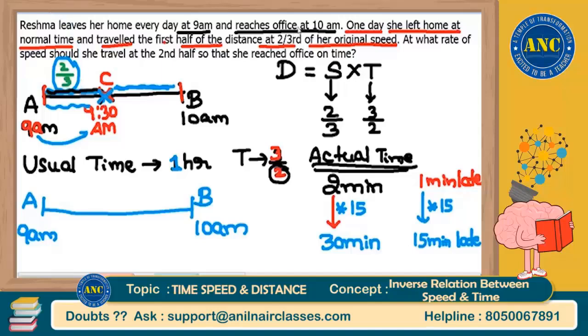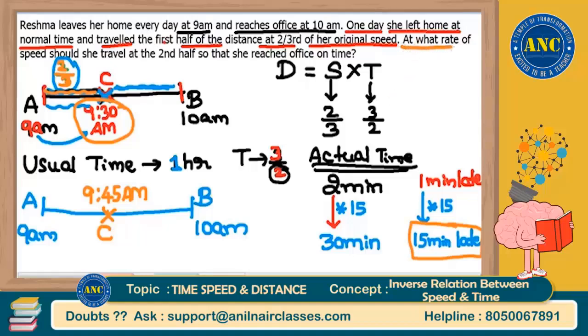But because today she is traveling at 2/3 of her usual speed for the first half of the distance, she will reach the midpoint not at 9:30 a.m. but 15 minutes later. That means she will reach her midpoint at 9:45 a.m. I believe your understanding is very clear, sir. She will reach the midpoint today, because of her slower speed, at 9:45 a.m.